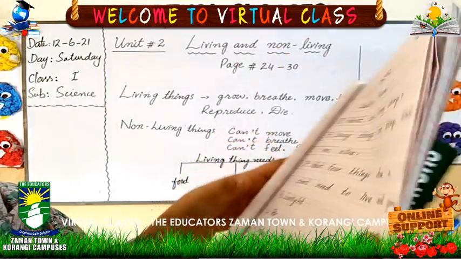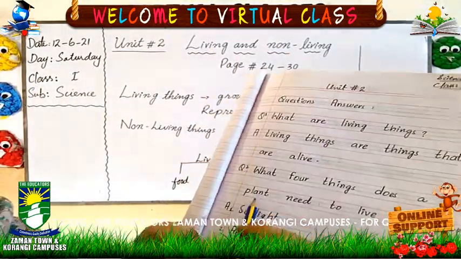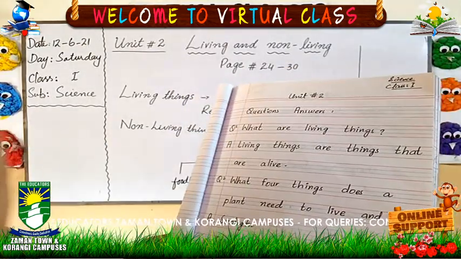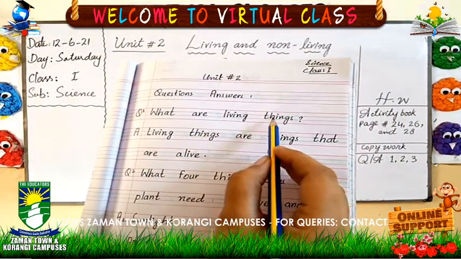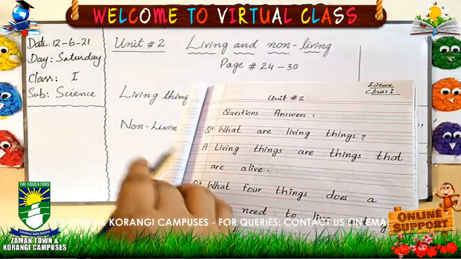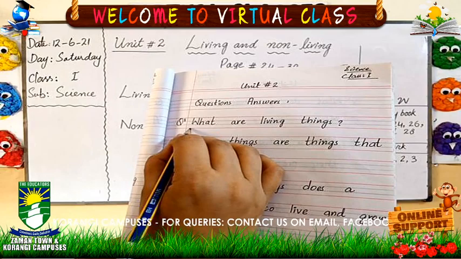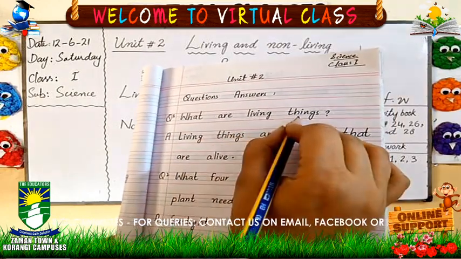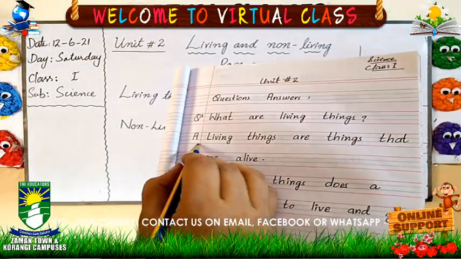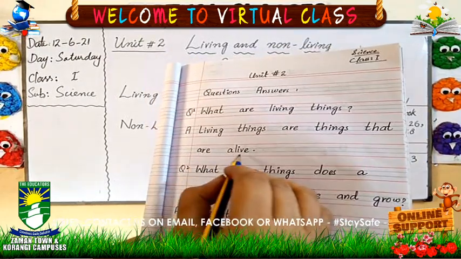Now you will maintain the next page. You will write here question answers. You have here 3 question answers. Let's read the question answers. Question number 1 is what are living things? Okay, write these questions. Spelling should be neat and clean. Writing should be good. Okay. First you will write question number 1. What are living things? So you will write the answer according to the question. What is the answer? Living things are things that are alive.